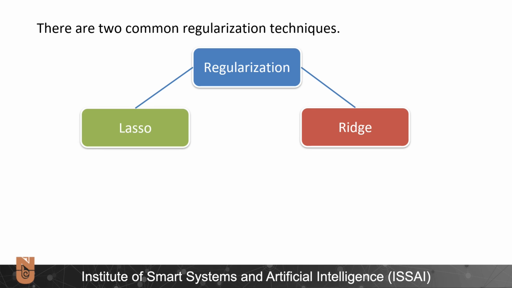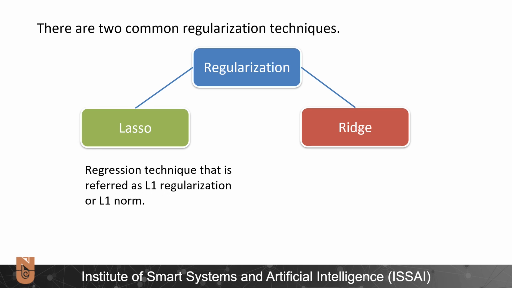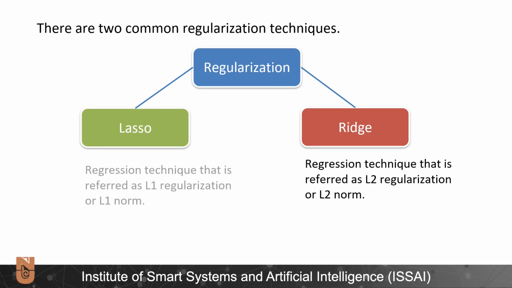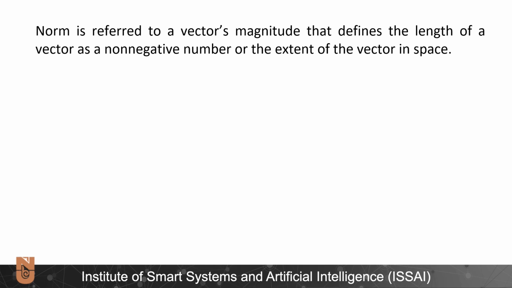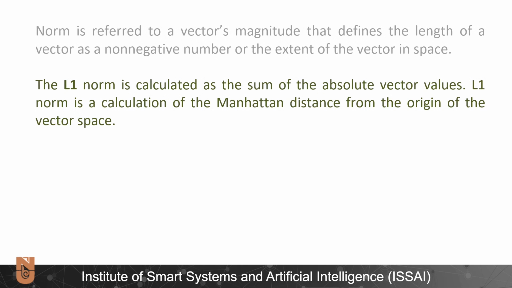There are two common regularization techniques: LASSO regression and ridge regression. LASSO regression is a regularization technique that is also referred to as L1 regularization or L1 norm. Ridge regression is referred to as L2 regularization or L2 norm. So what is a norm? A norm refers to a vector's magnitude that defines the length of the vector as a non-negative number, or the extent of the vector in space.